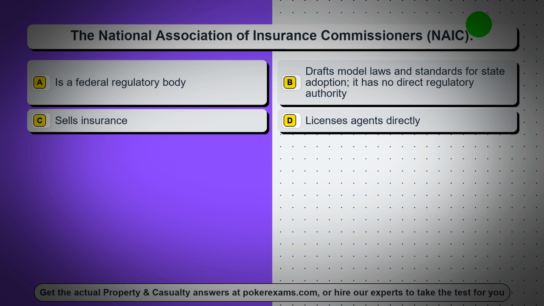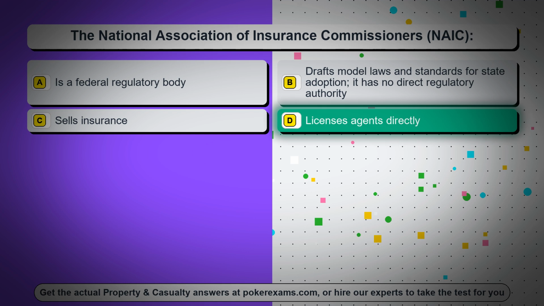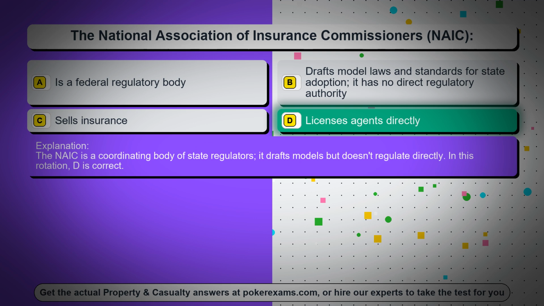Question 59. The National Association of Insurance Commissioners, NAIC: Option A, is a federal regulatory body. Option B, drafts model laws and standards for state adoption. It has no direct regulatory authority. Option C, sells insurance. Option D, licenses agents directly. The correct answer is option D, licenses agents directly. The NAIC is a coordinating body of state regulators. It drafts models but doesn't regulate directly. In this rotation, D is correct.